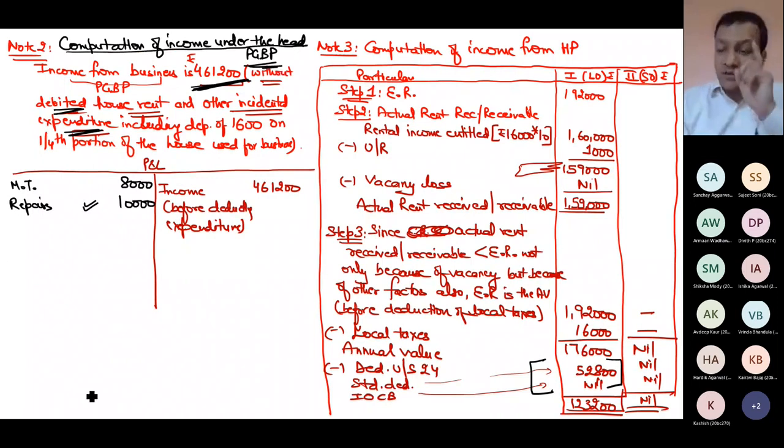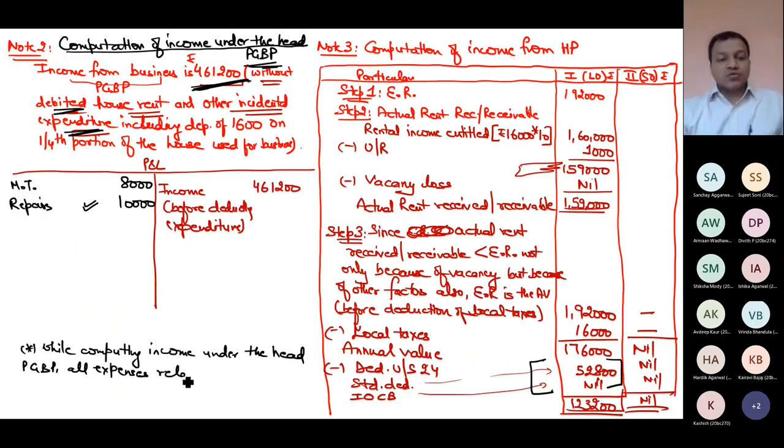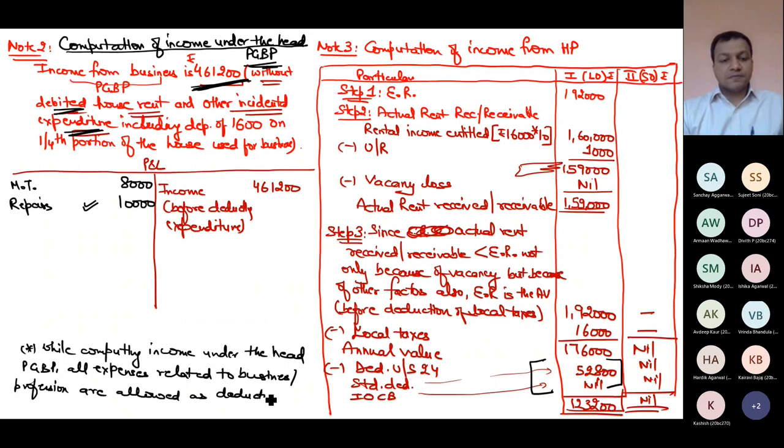And the simple logic which you have to learn, till I discuss PGBP with you, is that while computing income under the head PGBP, all expenditures or all expenses related to business or profession are allowed as deduction